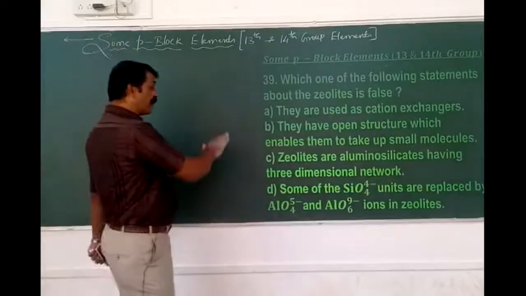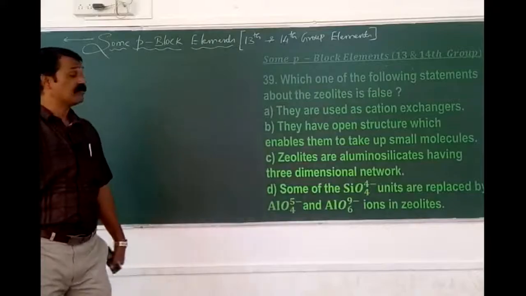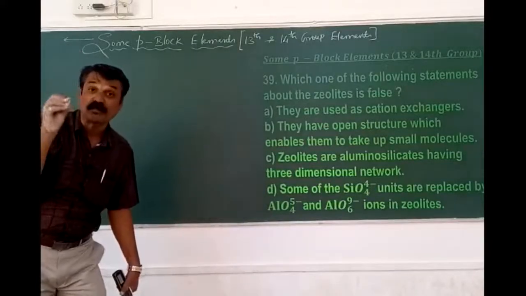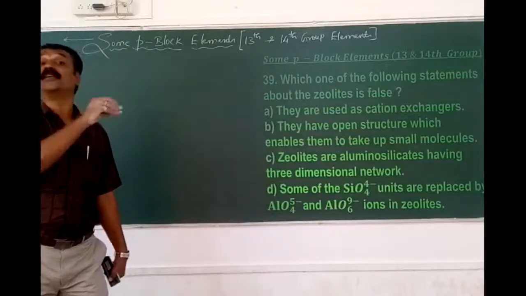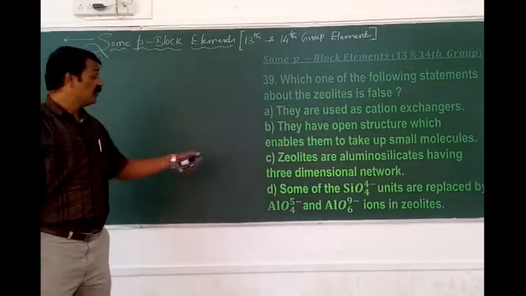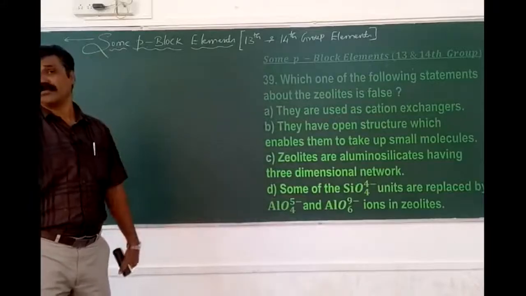The second is correct. They have an open structure which enables small molecules to enter. There are small intersecting holes, so water molecules or other smaller molecules can enter. That is why they have small cavities inside. Then, zeolites are aluminosilicates having a 3-dimensional structure; that is indirectly the statement with respect to zeolites.